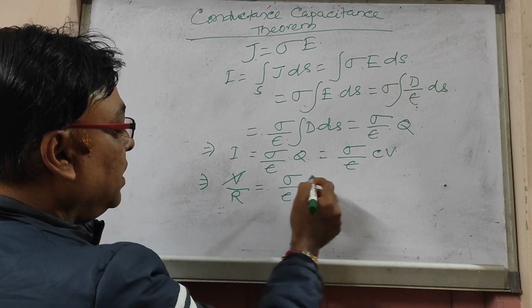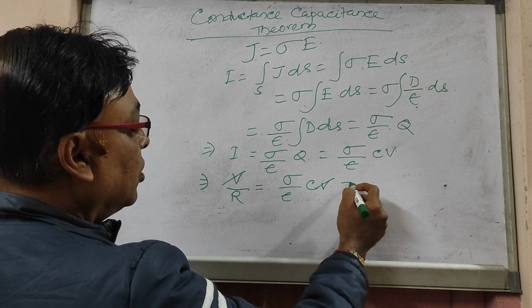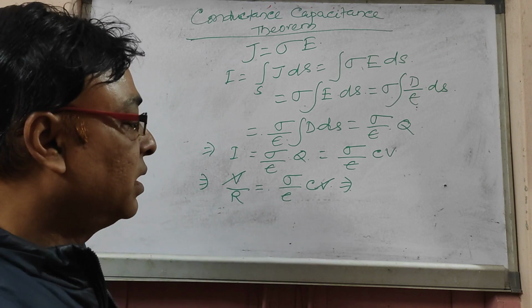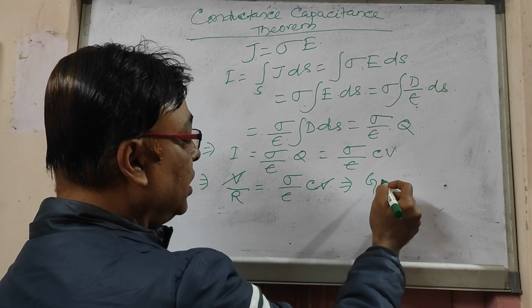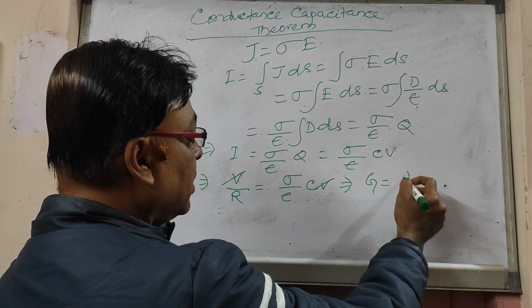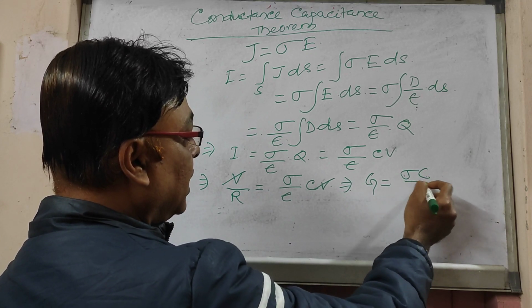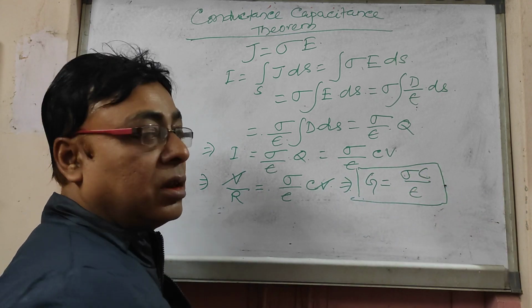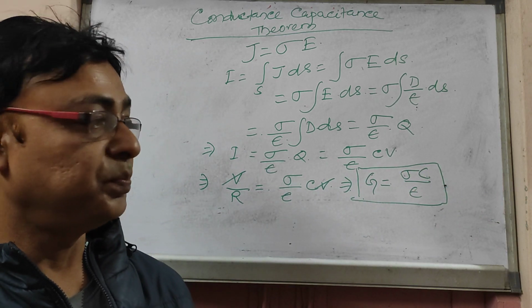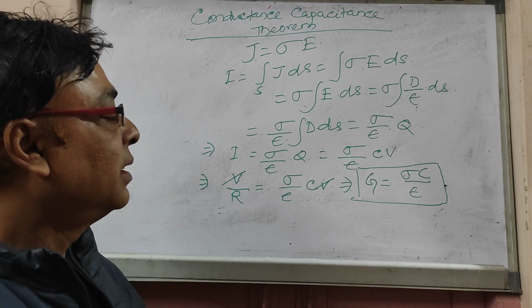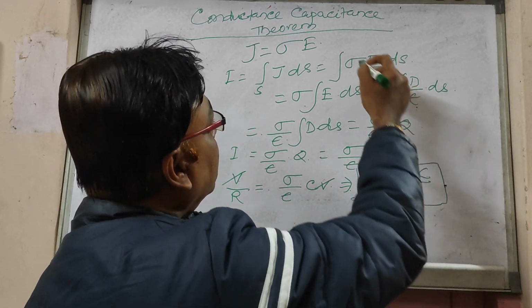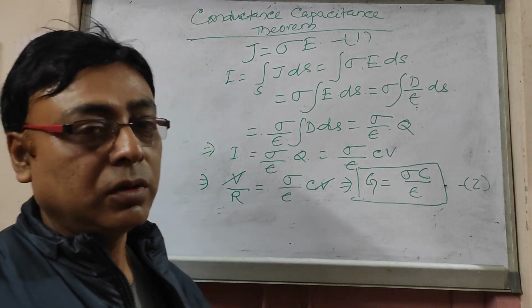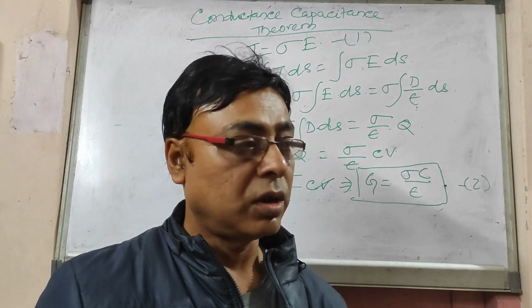From this V can be cancelled, and we know that the reciprocal of resistance is conductance, so G is equal to sigma C divided by epsilon. This is called the conductance capacitance theorem. You can give this equation a number. Next we will move to the integral form of Joule's law.